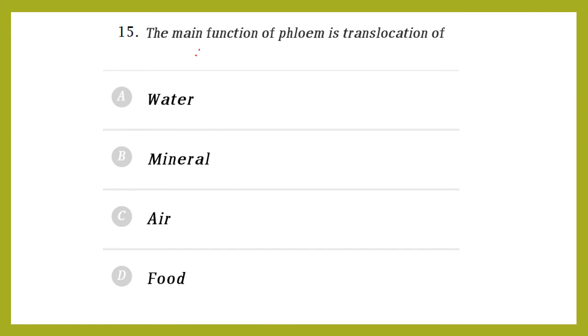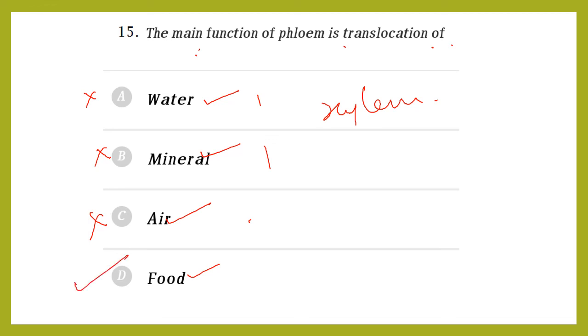The main function of phloem is translocation of water, mineral, air, food. See, for water and mineral, xylem is conducting water and mineral. So this is not an option. Air, it will not conduct any air. So this is also not an option. So phloem conducts translocation of food. This is the answer.